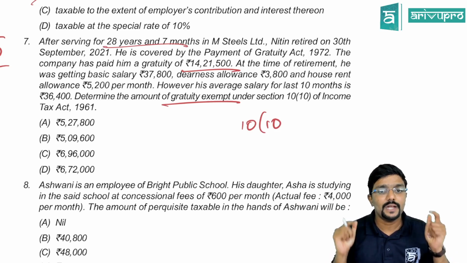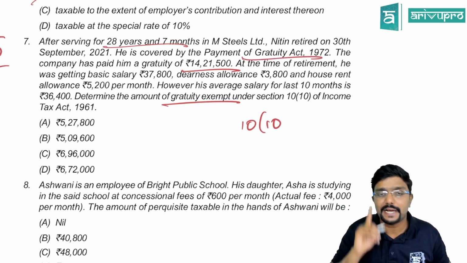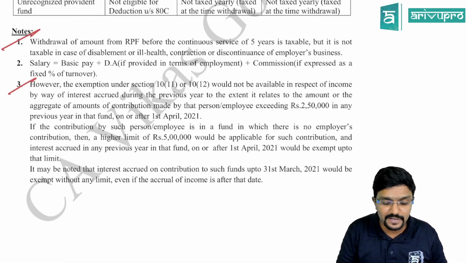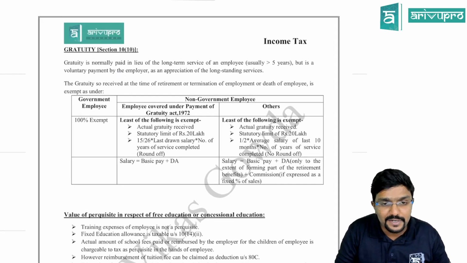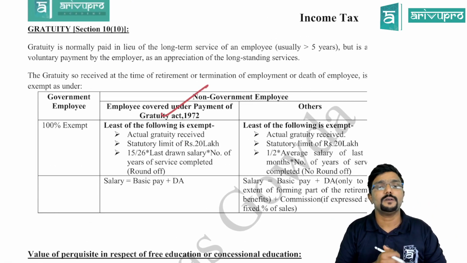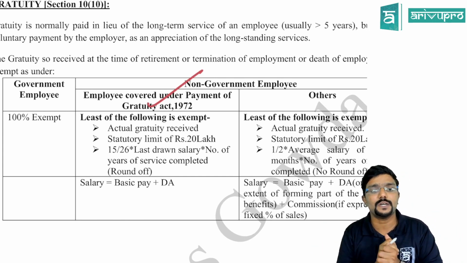Now, first you check where he is covered. Non-government employee covered under Gratuity Act, guys. So where will he fall? I have given in my regular material the table here for gratuity. So where will we fall? Here. Non-government employee covered under Gratuity Act. Least of the following is exempt. What are those, guys? Come on.